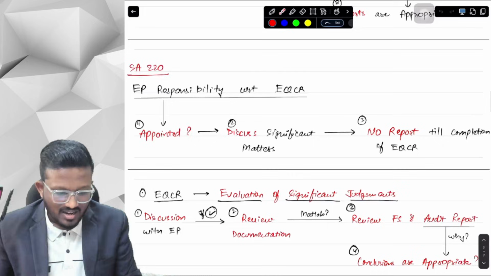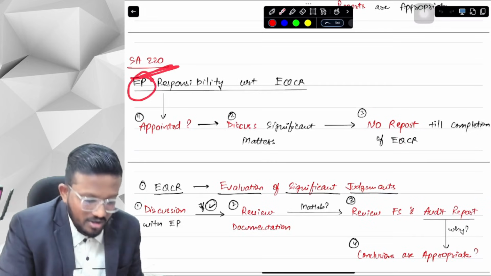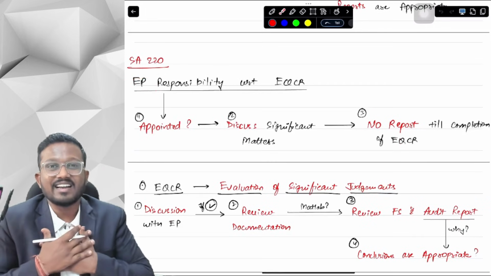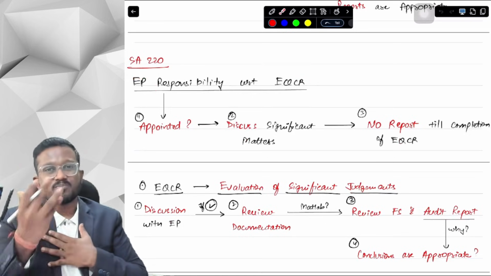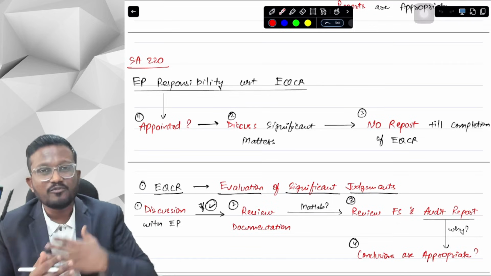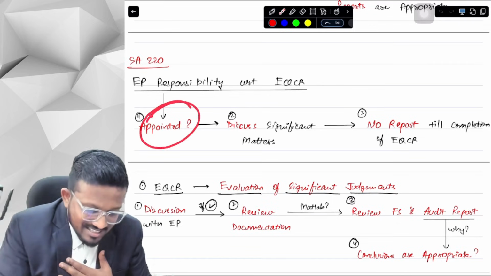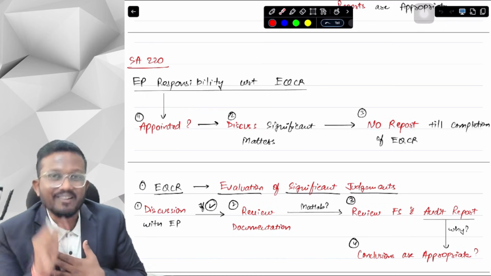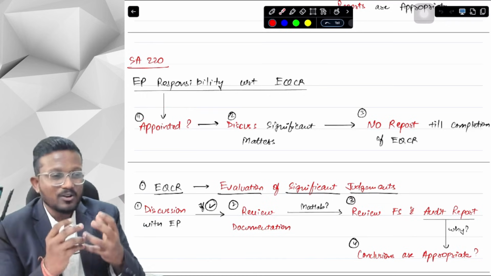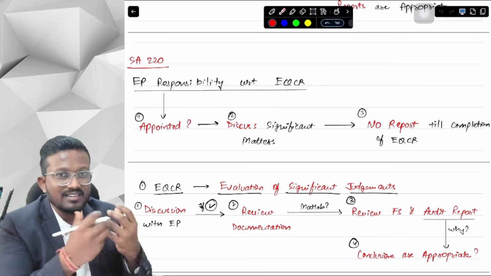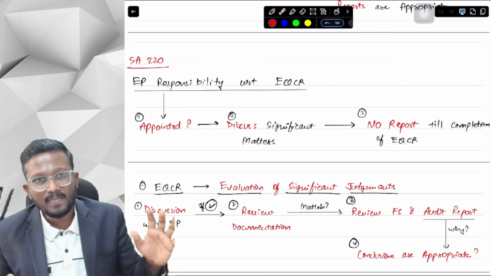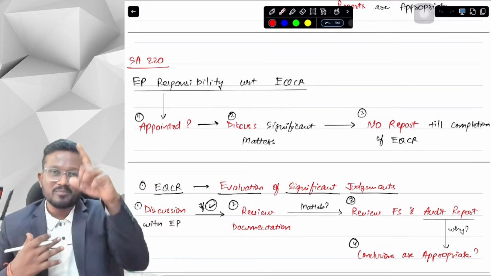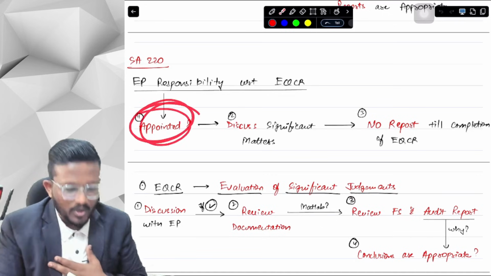Okay, yes sir. Next we talk about SA 220. What are the EP responsibilities as an engagement partner? What is my responsibility with respect to EQCR? First of all, I will have to check whether the EQCR is appointed or not. This is a basic requirement. We get to know that the EQCR is required since we are doing an audit of listed entities, and we must not have left it unappointed. So first of all, as an engagement partner, my responsibility is to check if the EQCR is appointed or not.